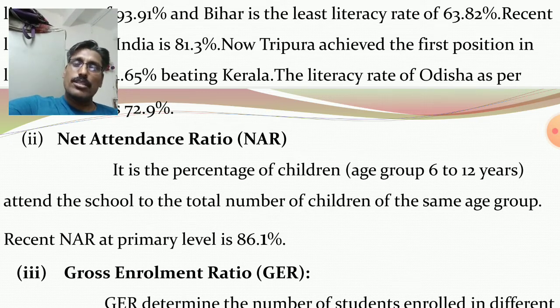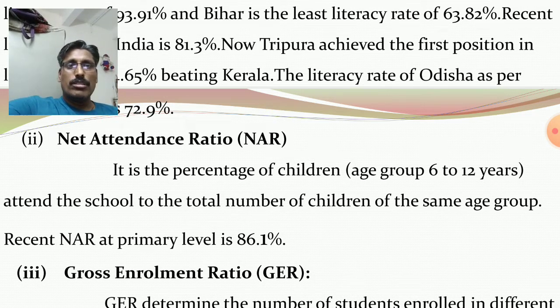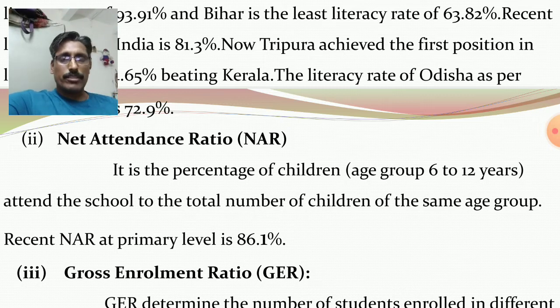First you consider the total children, age group 6 to 12 years. Out of this, how many children attend the school? Calculate the percentage. It is also called net attendance ratio. In case of ratio, it is the ratio of the number of children attending school, age group 6 to 12 years, to the total children of the same age group. Recent net attendance ratio at primary level is 86.1%.